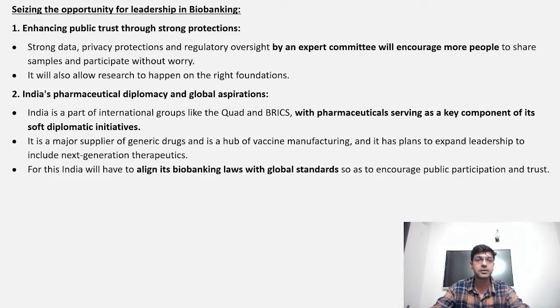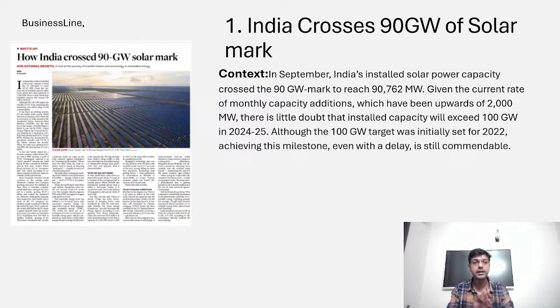Now we're going to talk about the third topic, which is related to renewable energy, right? We had a target of 100 gigawatt of solar energy by 2022. But in 2024, we have completed 90 gigawatt, and I think in a year or so we'll touch 100 gigawatt of solar energy, meeting our various obligations given in the international arena. So let us read the context, and the context is generally sufficient for this discussion. However, we're going to talk about other things as well.